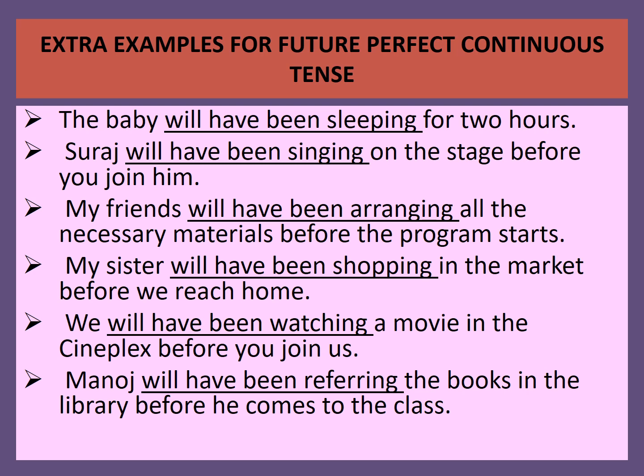Extra examples for future perfect continuous tense. First one. The baby will have been sleeping for 2 hours. For 2 hours, what action will have been going on in future? The baby will have been sleeping. Suraj will have been singing on the stage before you join him. Before you join him in future, what action will have been going on stage? Suraj will have been singing.